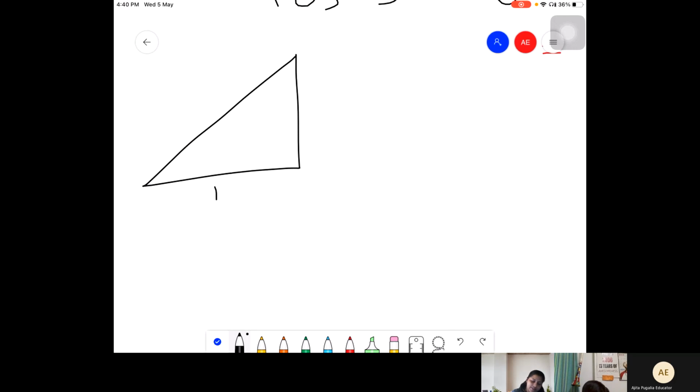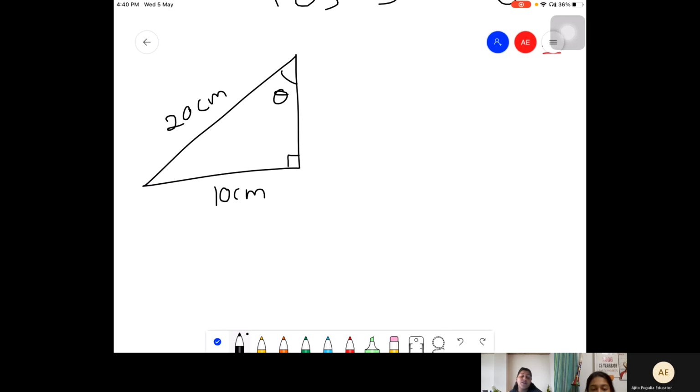This side is 10 centimeters, this is 20 centimeters, and you need to find this angle. This is 90 degrees. Which sides have they given to you? The hypotenuse and the opposite.